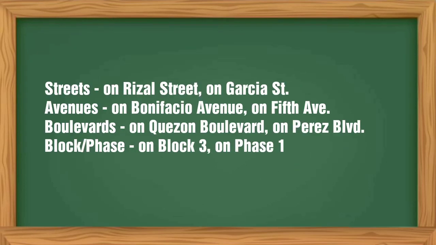Here are examples on the use of on as preposition of place. For streets, on Rizal Street, on Garcia Street. For avenues, on Bonifacio Avenue, on Fifth Avenue. For boulevards, on Quezon Boulevard, on Perez Boulevard. And for block and phase, on Block 3, on Phase 3.